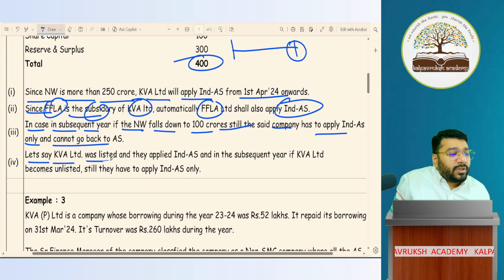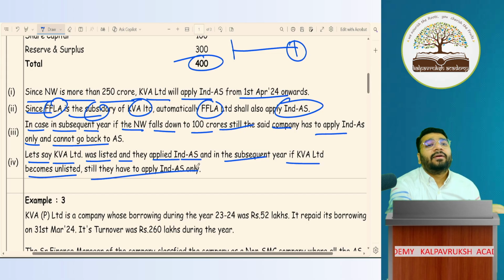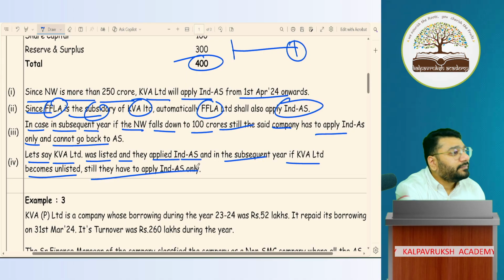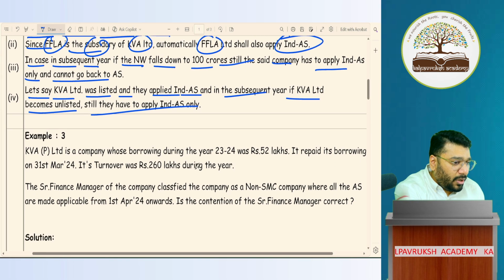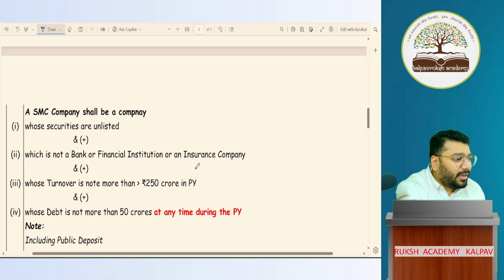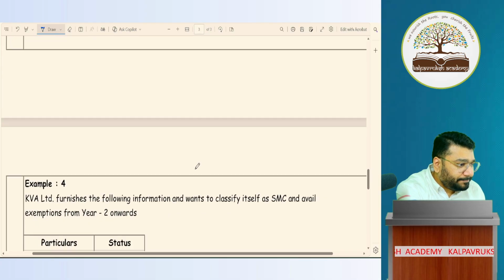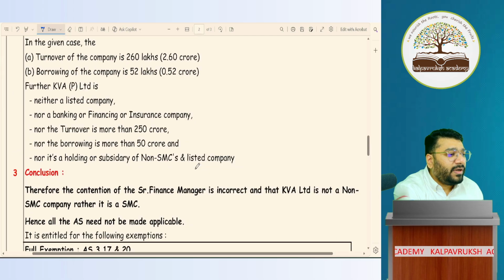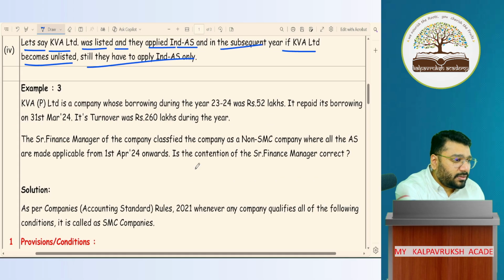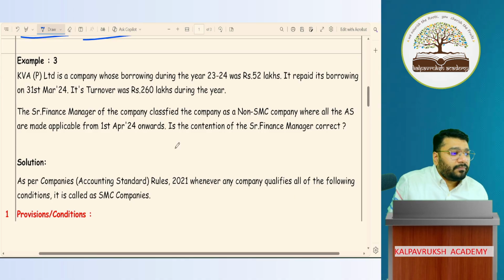Let's say KVA was listed and they applied Ind AS, and in a subsequent year, KVA company became unlisted. Still they have to apply Ind AS. Got it, not got it? Clear or not clear? Clear. Now, example 3. With this we'll wind up because example 4 is not to be done today. 4 is a different concept which I'll explain in the next class. Example 3 we're done for today.